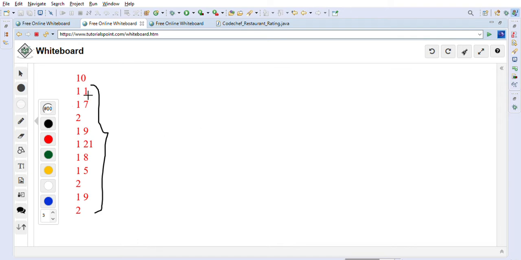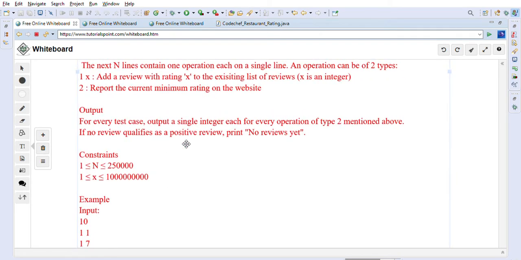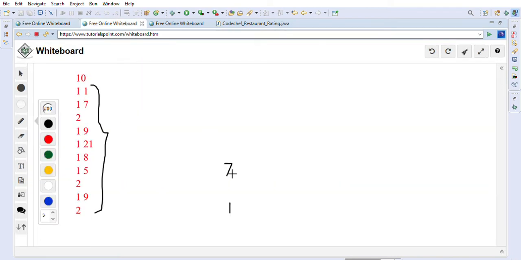So 1 means we are going to add the review. Let's consider that the first review is coming as 1. Now the next review is coming as 7, let's say. After that, 2 means we have to find out the minimum review based on this condition, floor of n by 3, which we will have to calculate. Now there are only 2 reviews, as you can see.